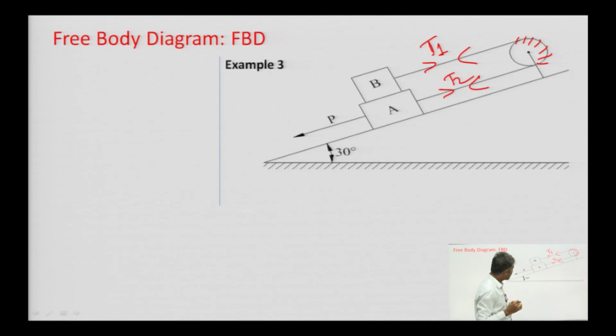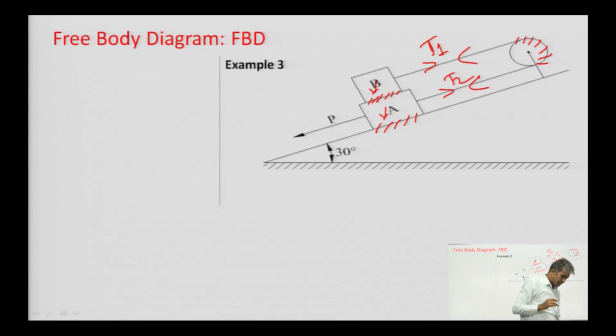Now, apart from this tension, what will be another force? Another force will be the weight of block A and the weight of block B. Apart from this weight, there are two contact surfaces, this one and this one, and at these two contact surfaces there will be forces that we need to consider in this example for making the free body diagram.